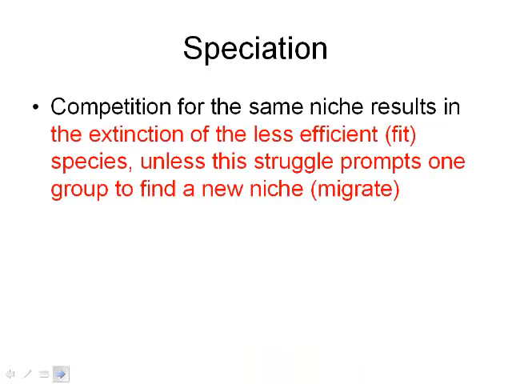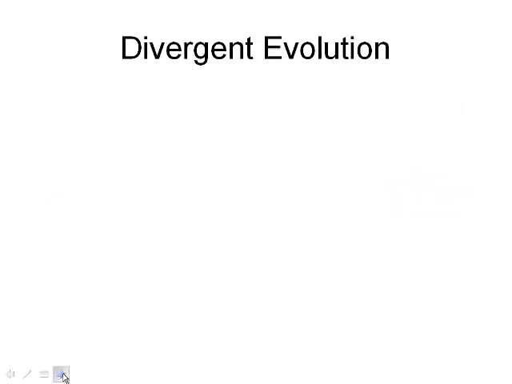Okay. Next one. And the whole reason why these niches are so important is that it has to do with competition. When organisms compete, something's got to change. The less efficient one is going to be extinct or it's going to die out. And then what also might happen is if it's less efficient, it might just end up migrating to a new niche in order to be able to perform better there. Okay, so that's speciation, pretty much just creating a new species based on natural selection and all the other evolutionary agents. All right, let's look at the different pathways that can occur.